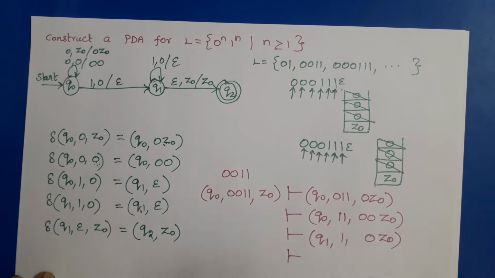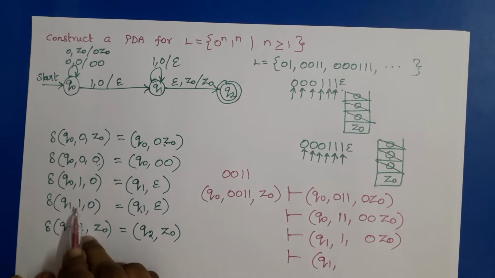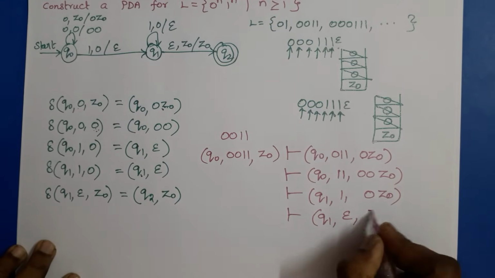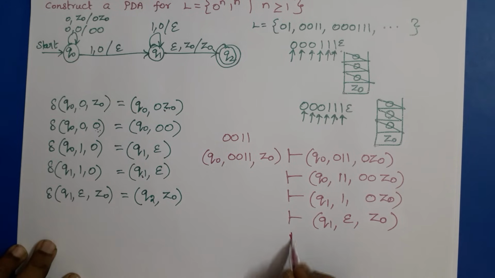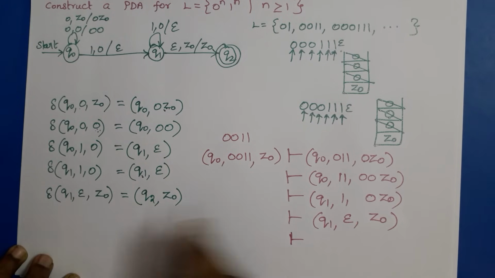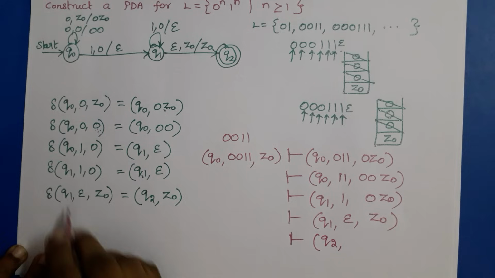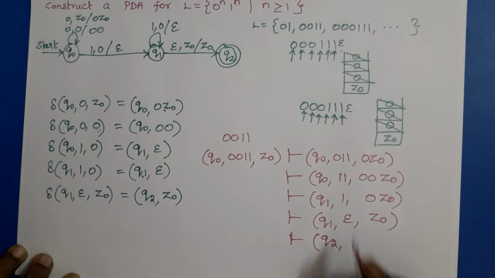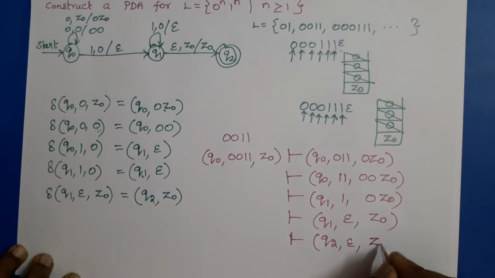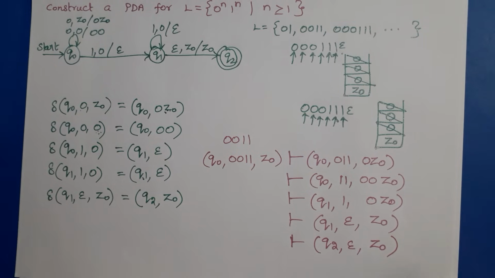Then Q1, 1, 0. The next state is Q1. 1 is considered here, so it is removed. So the remaining input is epsilon. Then 0 is replaced by epsilon. Now Q1, epsilon, Z0 means Q1 changes to Q2. Epsilon is given, so don't remove anything. So still it is epsilon. Then Z0 is replaced by Z0.